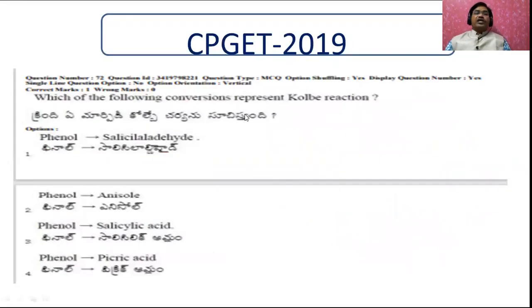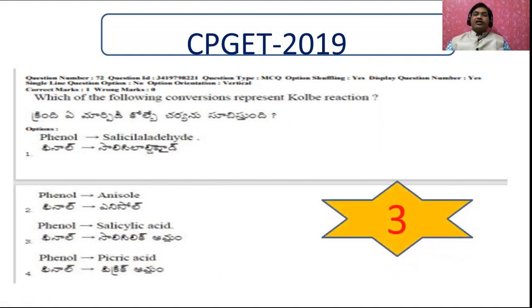Now, which of the following conversions represents the Kolbe reaction? Phenol to salicylaldehyde, phenol to anisole, phenol to salicylic acid, phenol to picric acid. I will explain all these four reactions first. Before going to that, let us see this one. The third option is going to be the answer. But let us discuss all these reactions. Phenol to salicylic acid is a Kolbe reaction.